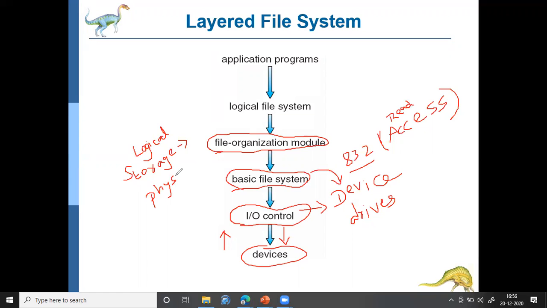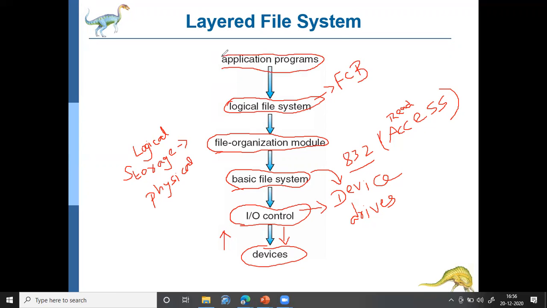Okay, and then on top of the file organization module, we have the logical file system. This logical file system maintains an FCB, file control block, for every file. The logical file system is the one which maintains the file control block for every file. Okay. On top of this, we have the application programs.